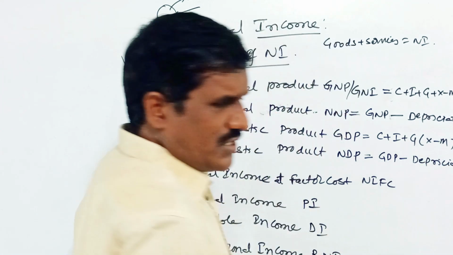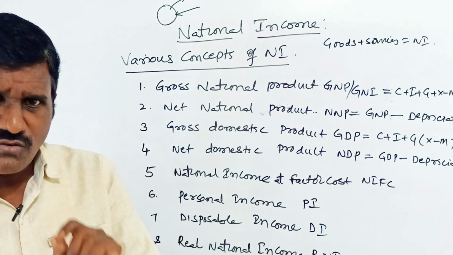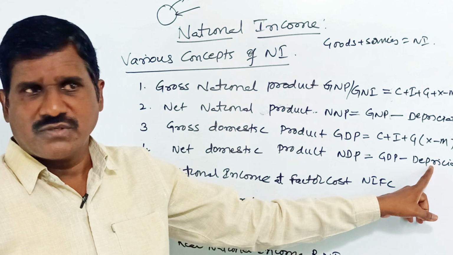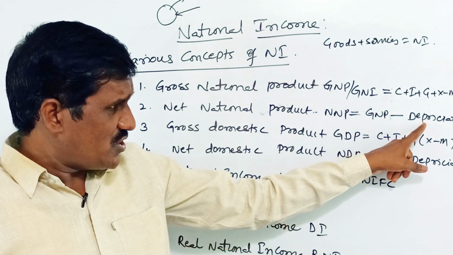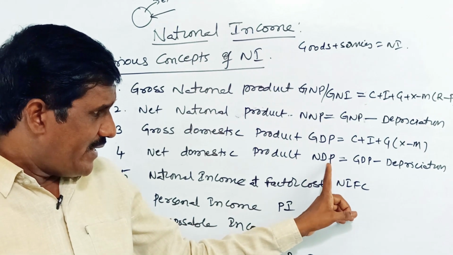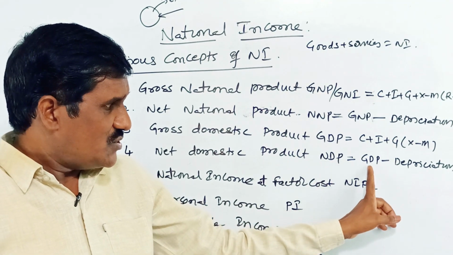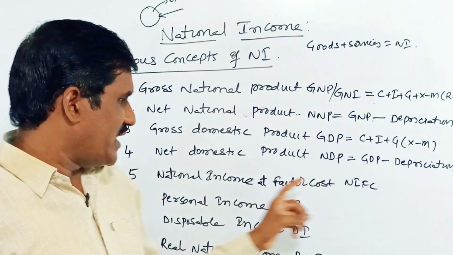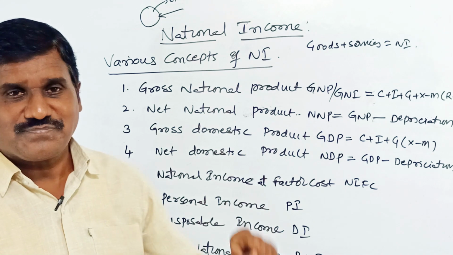Try to understand. If you want to find out the net value, we have to deduct the depreciation. Here we deduct the depreciation, we get the net national product. Here for net domestic product, GDP minus depreciation, we get the net domestic product.